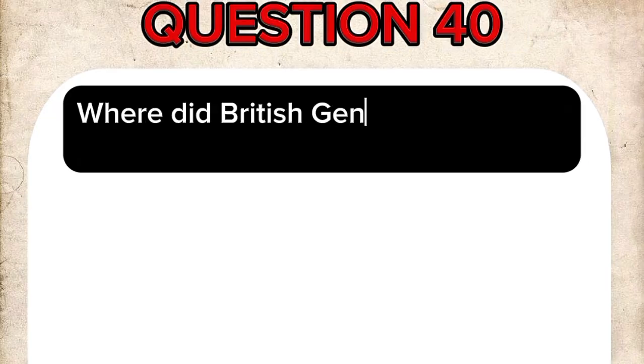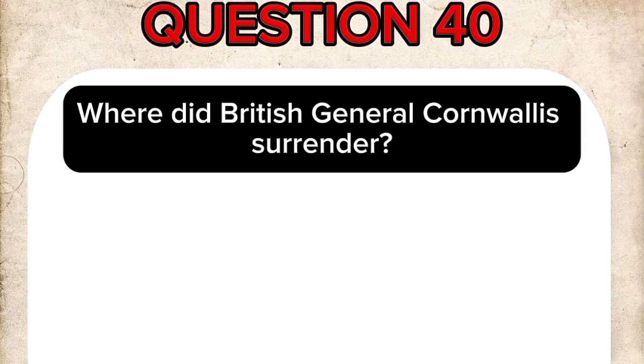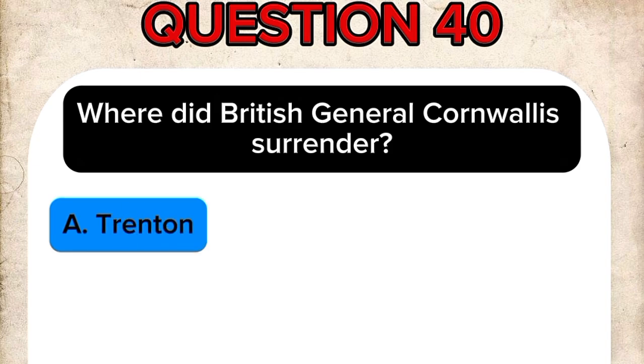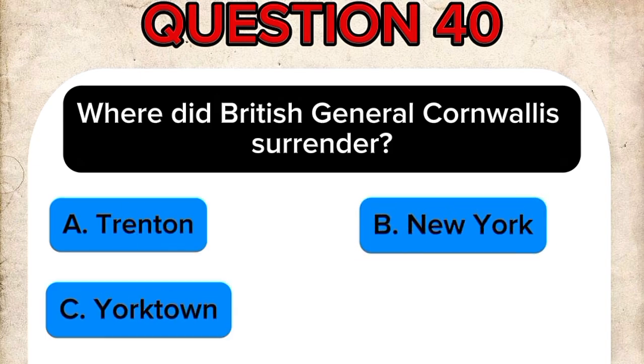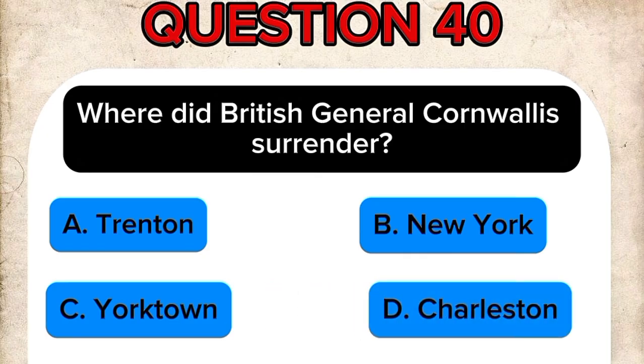Question 40. Where did British General Cornwallis surrender? A. Trenton. B. New York. C. Yorktown. D. Charleston.